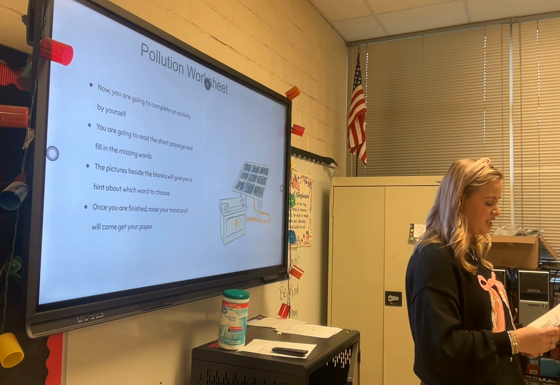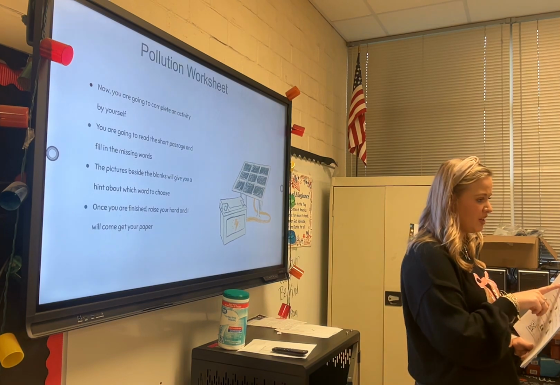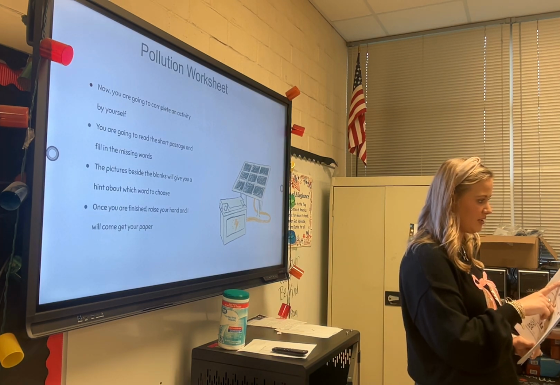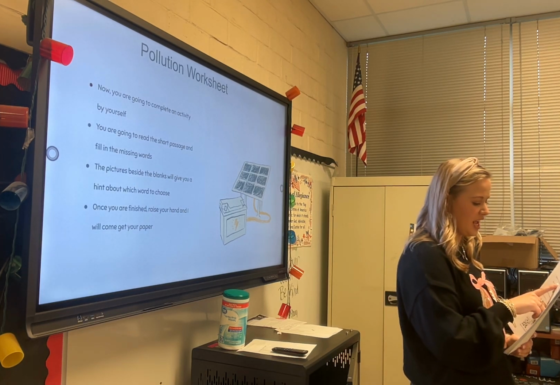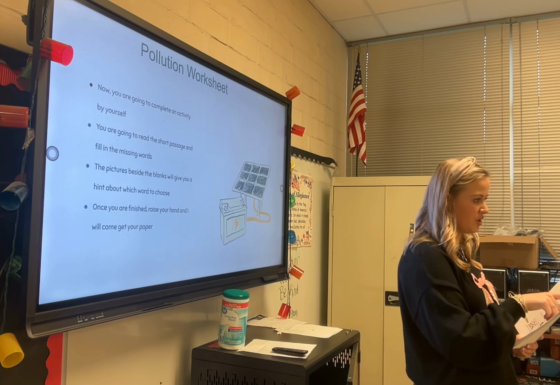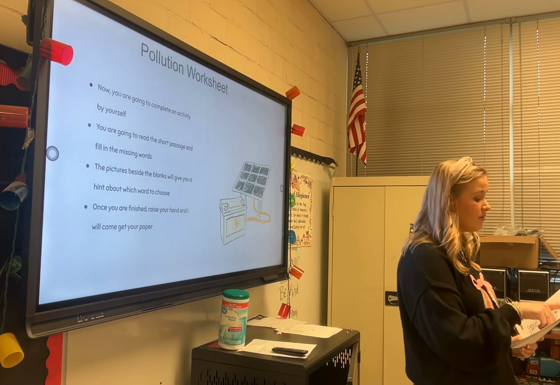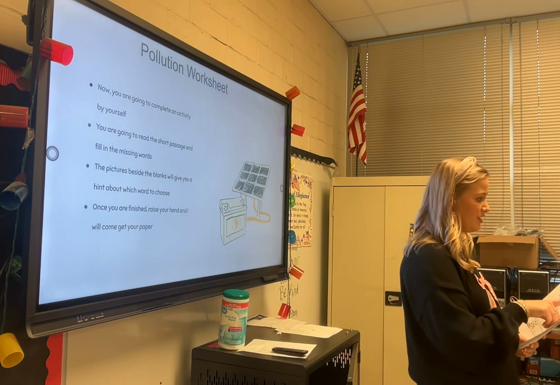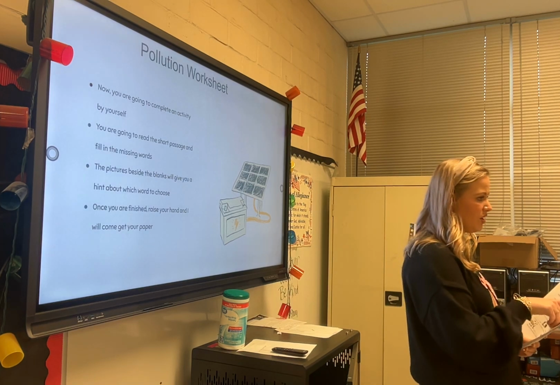Let's do the first one together. Put your finger under where it says pollution in the first sentence. Pollution is the contamination of the, look at the picture.